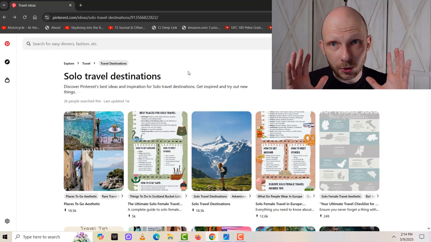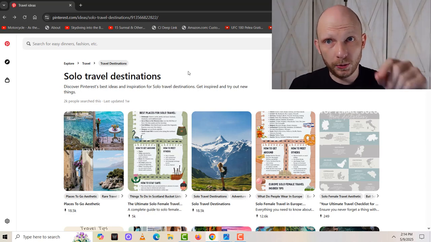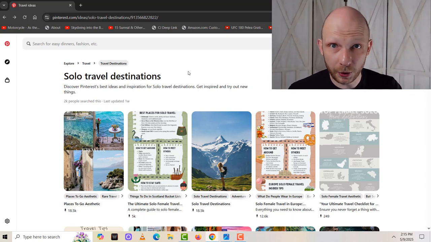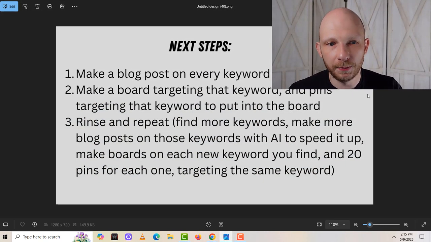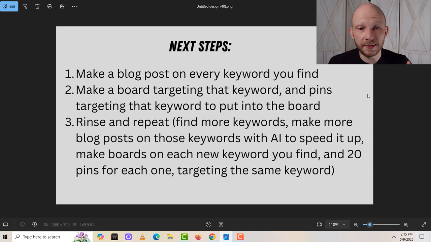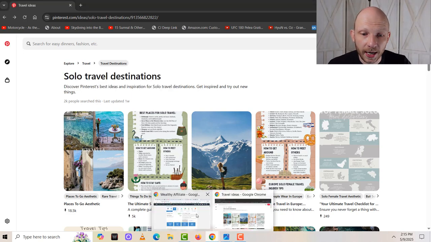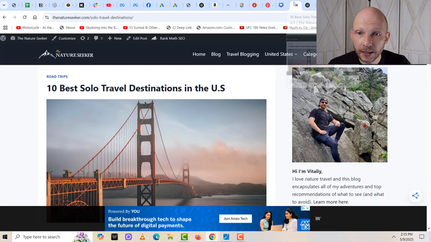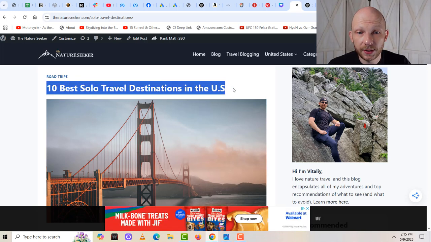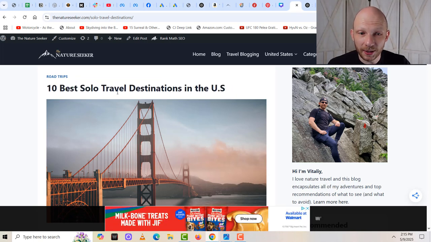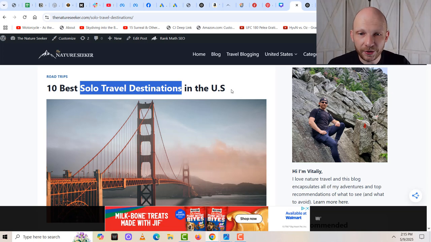Now, I'm going to end the tutorial in this section. I will include additional resources, but once you have your keyword or keywords, these are the next steps that are involved in the process. What you're going to want to do is make a blog post on every keyword you find. So for example, the new keyword that I just found, which was solo travel destinations, I actually created an article using AI that is 10 best solo travel destinations in the US. Now, the keyword that we found was solo travel destinations, but you don't just want to make an article that says solo travel destinations.